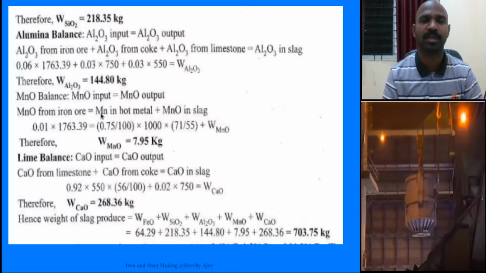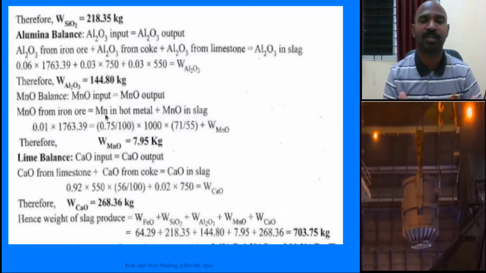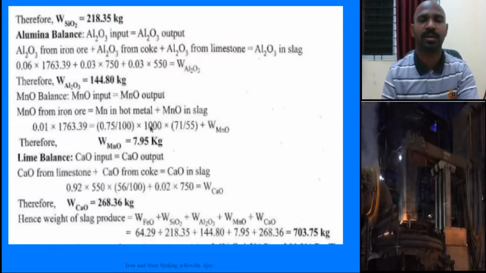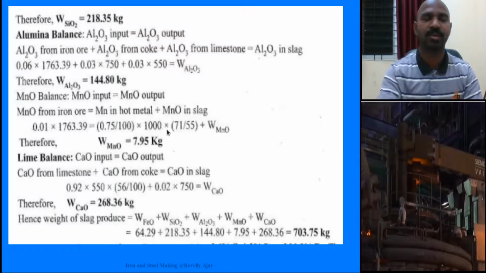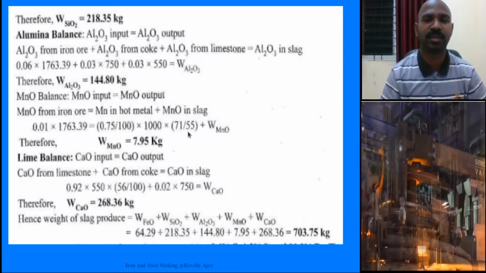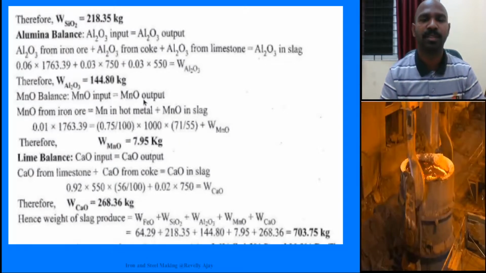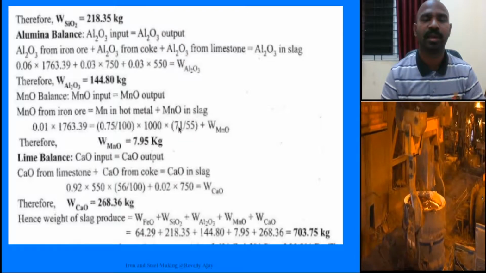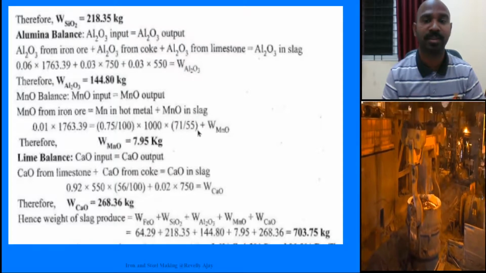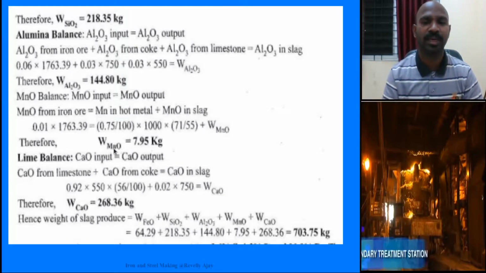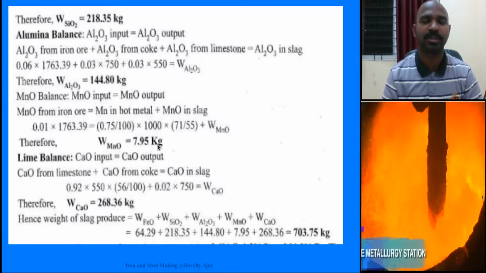And in hot metal, Mn is 0.75 percent with respect to the 1000 hot metal production, and Mn atomic weight is 55 and MnO atomic weight is 71. Since it is the right side, 71 by 55 you have written, plus weight of MnO in slag. When you simplify, you will be getting the MnO as 7.95 kg.